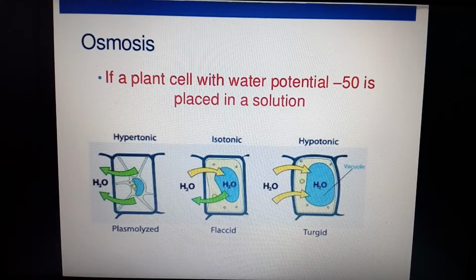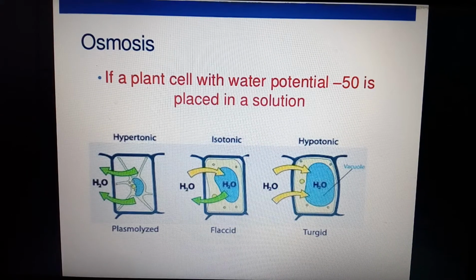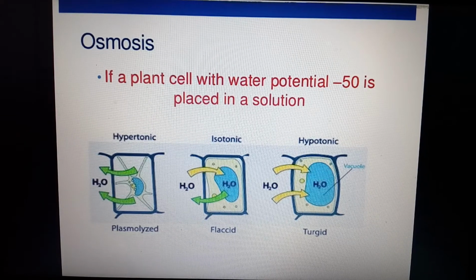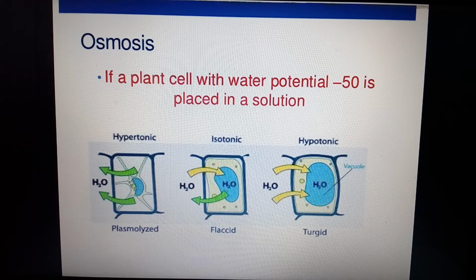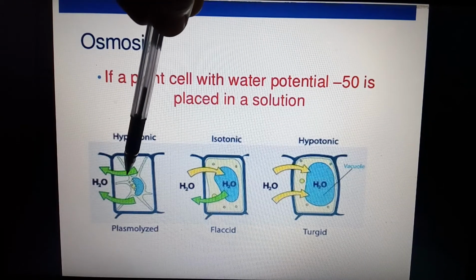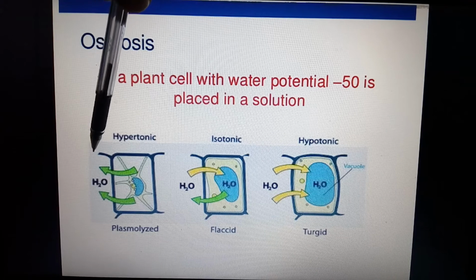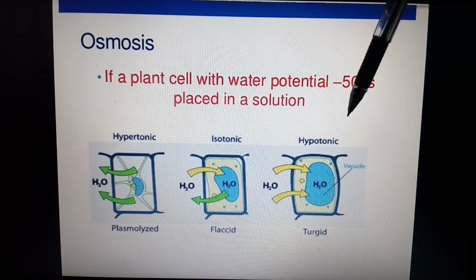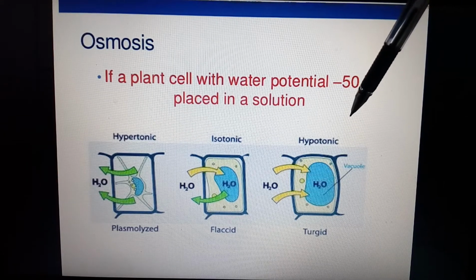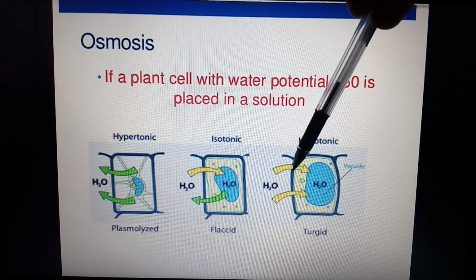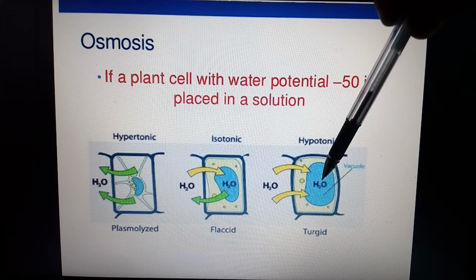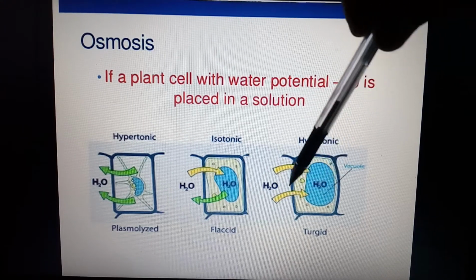The next, osmosis. If a plant cell with a water potential of 50 is placed in a solution, what happens? Now it is a very simple thing. If this plant cell is kept in a hypertonic solution, then what happens? Water starts to move from the cell cytoplasm towards the external side, called plasmolysis, also called exosmosis. When the plant cell is kept in a hypotonic solution, water from the external environment starts to enter the cell. As water enters the cell, its turgor pressure increases and the cell becomes turgid.